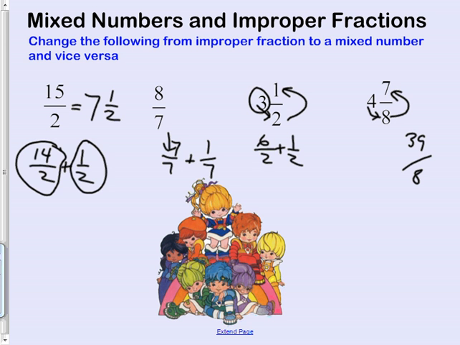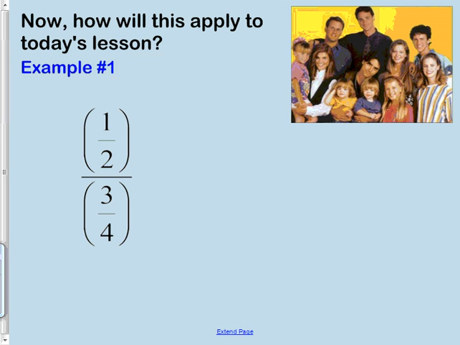If you want to say to yourself, how many eighths is 4? Well, 8 eighths is like 1. So it'd be 4 times that big. 32/8 plus 7/8 is 39/8. Either way, you get 39/8. All right, moving on. Full house, yes.